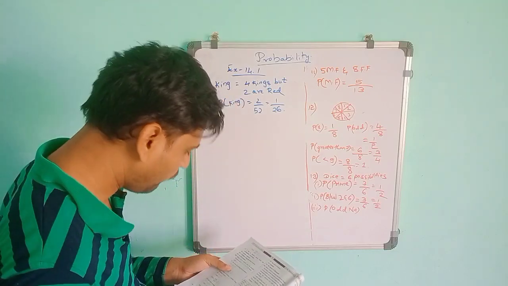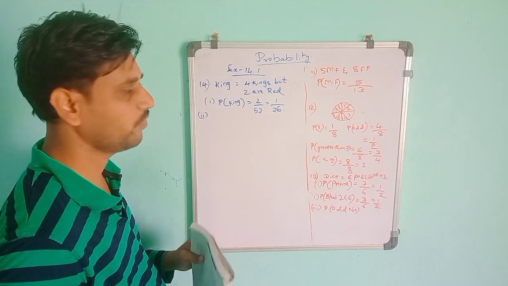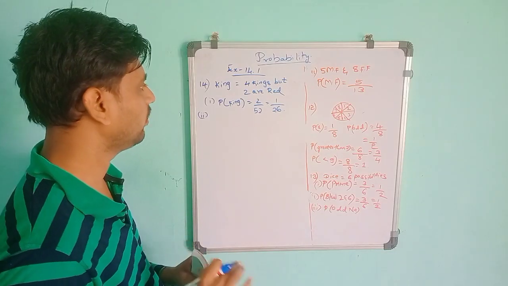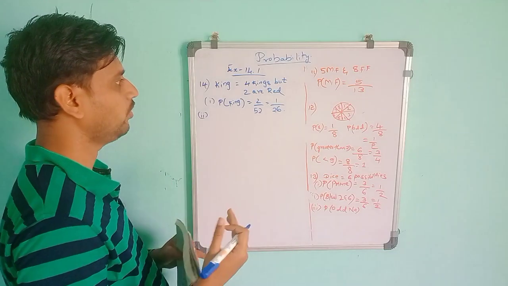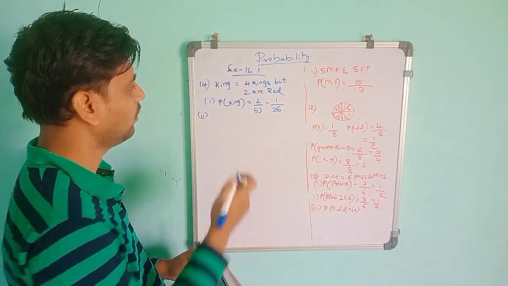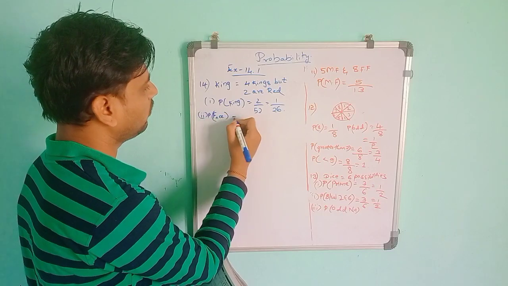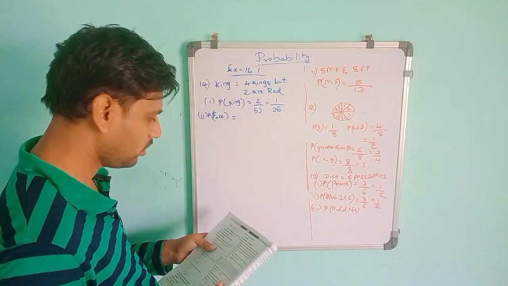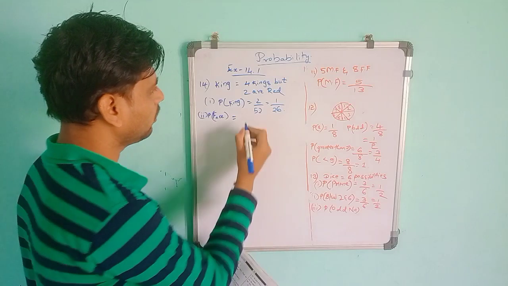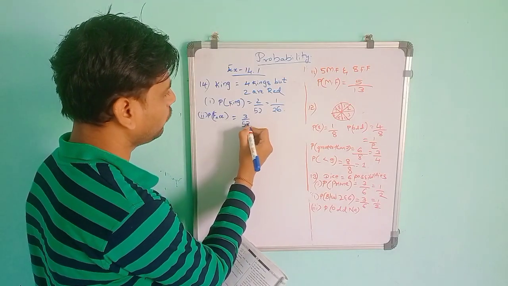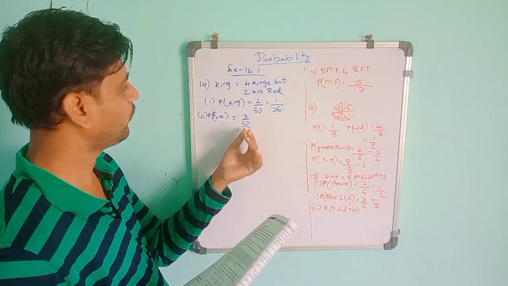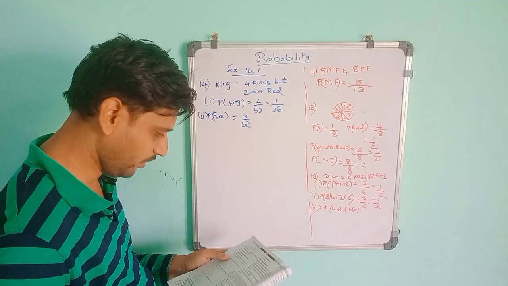So same question only, face card. I told you which are the face cards: face cards are K, Q, J. It does not include A. It is only K, Q, J. They are the face cards. So face cards are 3. So this will give you P of face cards, total is 3, so 3 by 52. You can't divide 52 by 3, so the answer will be 3 by 52.